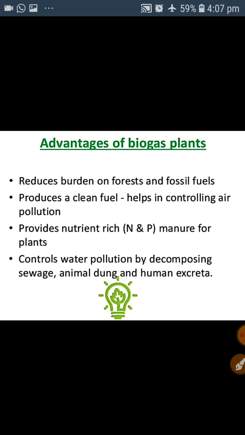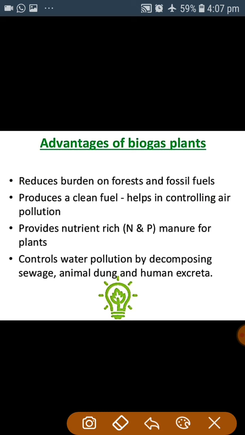Now, what are the advantages of the biogas plant? First of all, it reduces the burden on forest and fossil fuel because it is also used as a fuel. Second, it is a clean fuel and helps in controlling the air pollution. How it acts as a clean fuel will be discussed in the next slide.